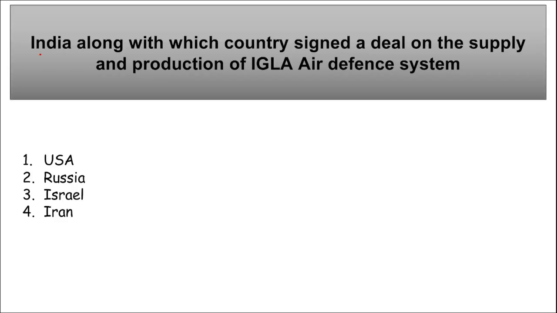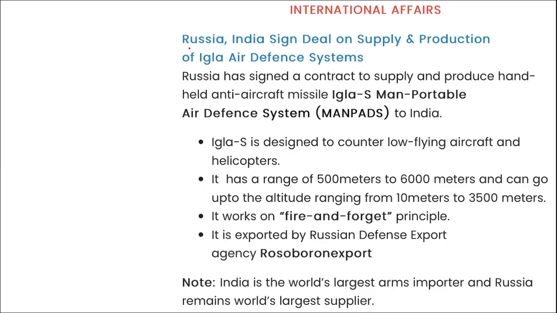Moving on. Next is, India, along with which country, recently signed a deal on the supply and production of IGLA air defense system? I repeat, which is the country along with India that has recently signed a deal for the production and supply of IGLA air defense system? It is Russia. Correct. Here you can see Russia and India signed this deal for supply and production of IGLA air defense system.